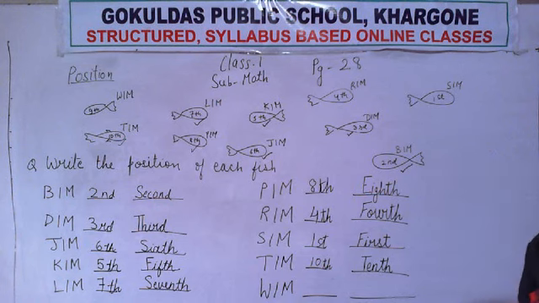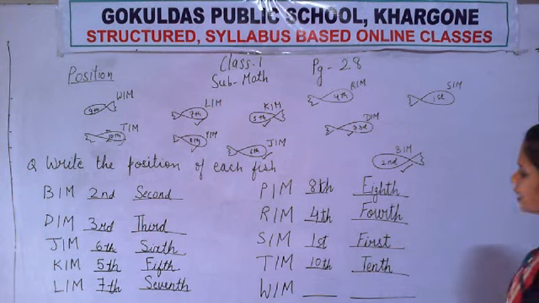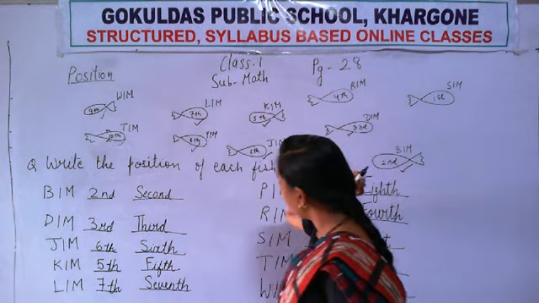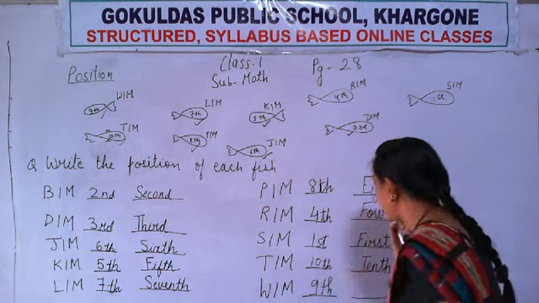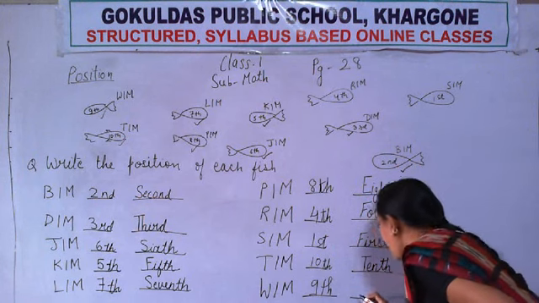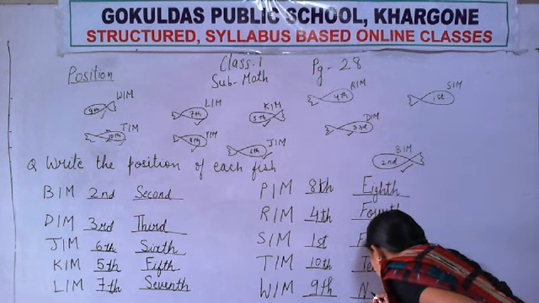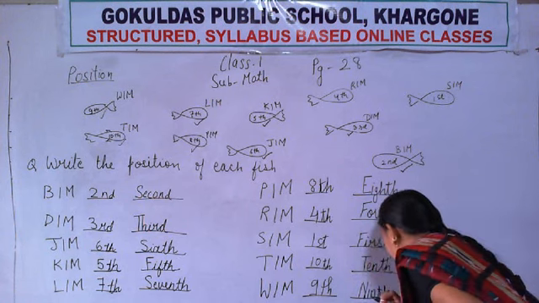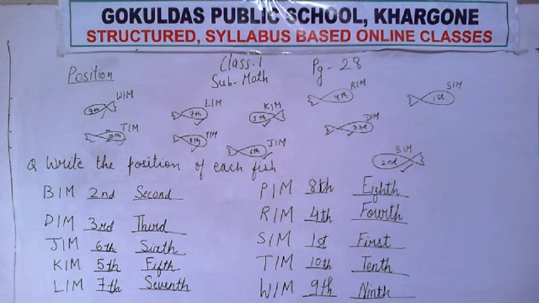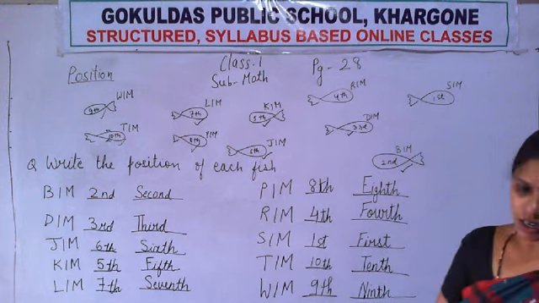Simple. Okay. Now WIM, the last fish. What is its position? 9th. 9 TH. And what is the spelling of 9th? N-I-N-T-H. 9th. N-I and T-H, 9th. All of you write it. Okay, write.